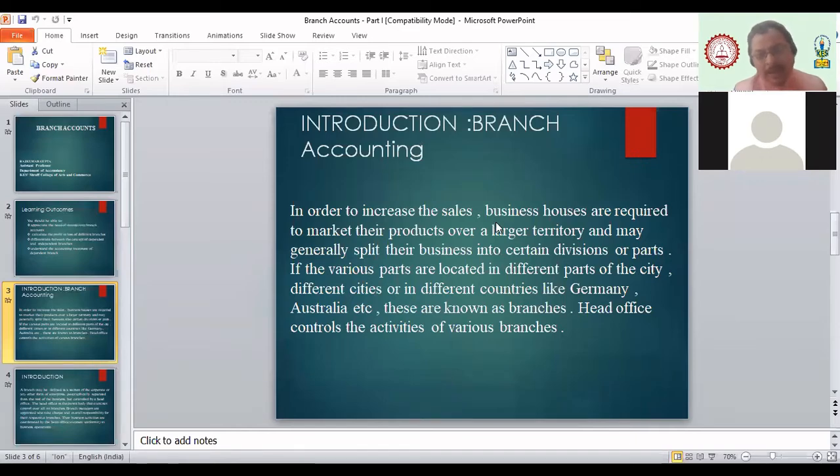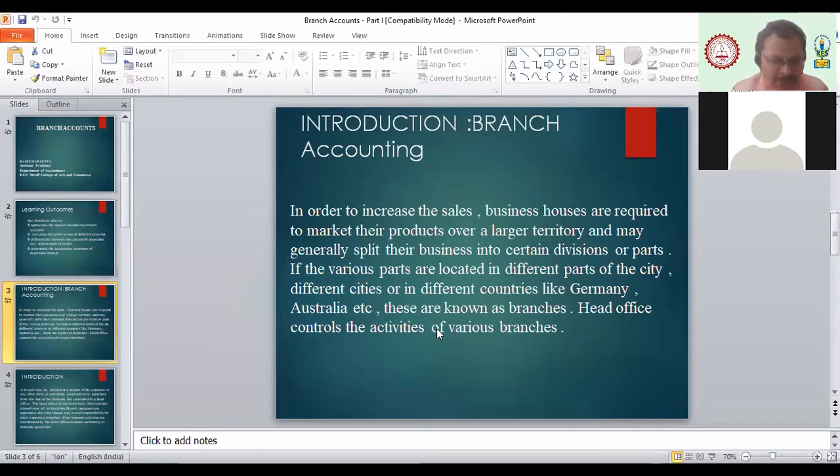And a branch can be opened in different countries also, depending upon the scale of business you are doing. So we can have different branches in different parts of the country, different parts of the world, different parts of your state. That depends on which type of business you are doing, what your aim is, and how you are going to reach the customer.